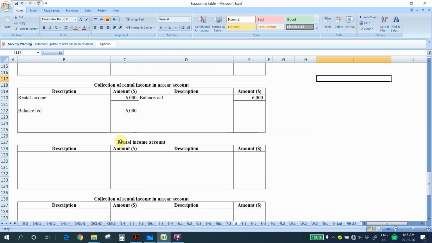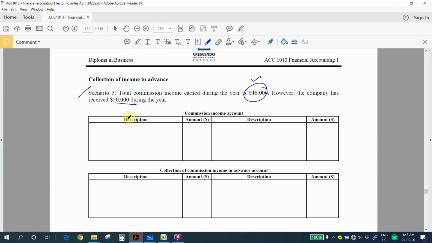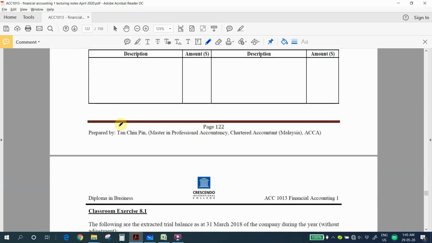And for the scenario 6 and 8, we will practice in our live section.